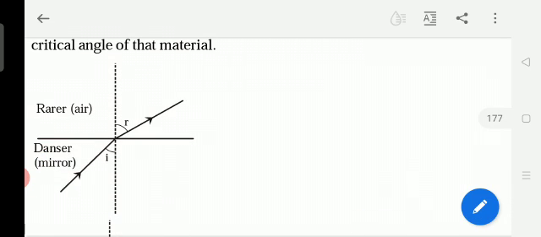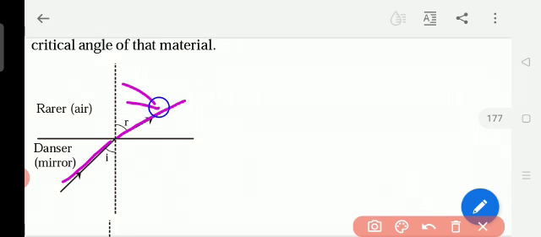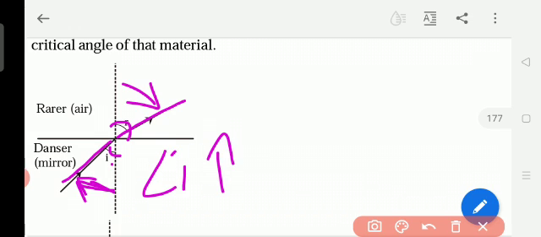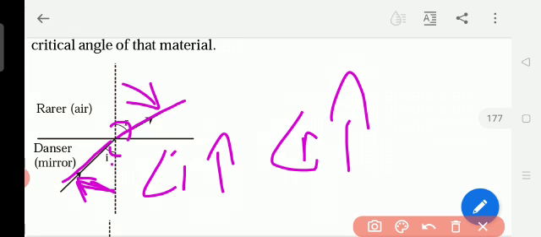When light goes from a denser medium to a rarer medium, the refracted ray is away from the normal. The incident ray is also away from the normal. So when the incident angle increases, the refracted angle also increases. Understand? If the incident angle is increasing, the refracted angle also increases.